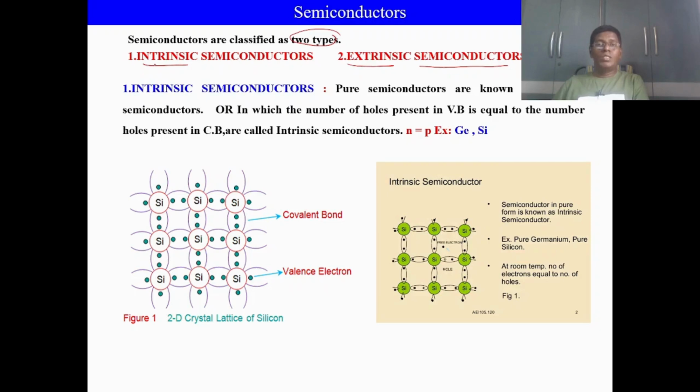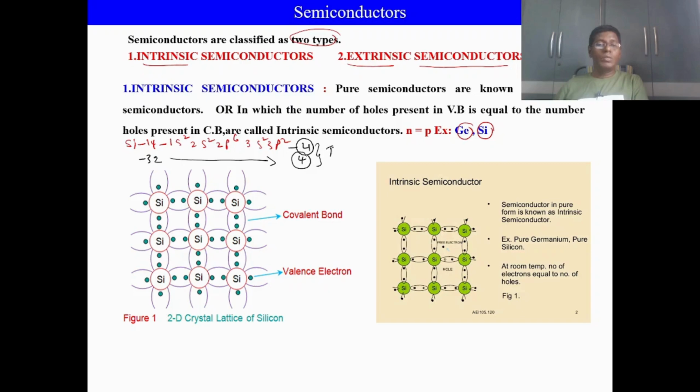To know about intrinsic semiconductor, let us consider one example of a semiconductor. The best examples for semiconductors are silicon and germanium. The atomic number of silicon is 14. Now write its electron configuration. I can write it as 1s2, 2s2, 2p6, 3s2 and 3p2. If you observe the valence electrons of silicon, it contains 4 valence electrons. Similarly, you can write the germanium atomic number and electron configuration, and it also contains 4 valency.